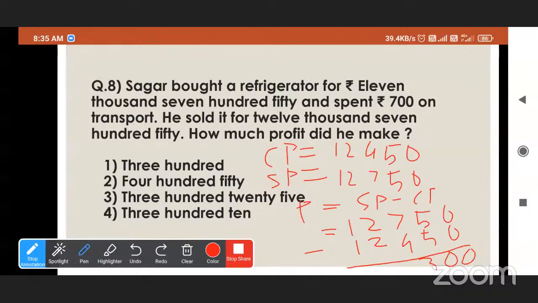So which option is the correct? Yes, student, which one is the correct option? Sir, 300. The first one is the correct option. Good.